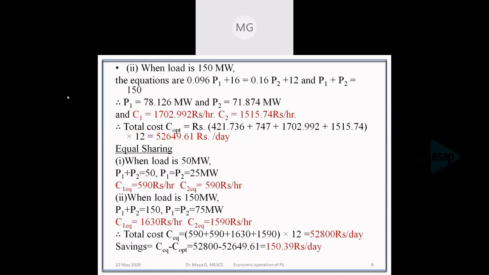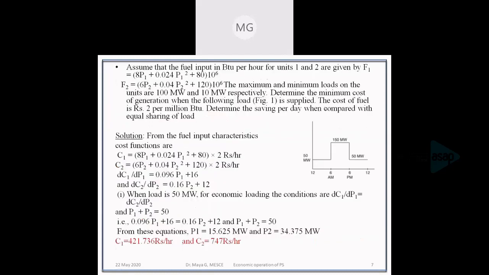So the first part of our problem is over. Now regarding the second part: determine the savings per day when compared with equal sharing. First, we have to find the cost when the loads are equally shared by the two units.